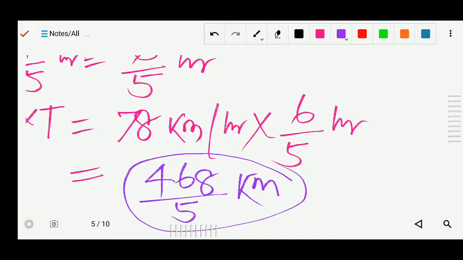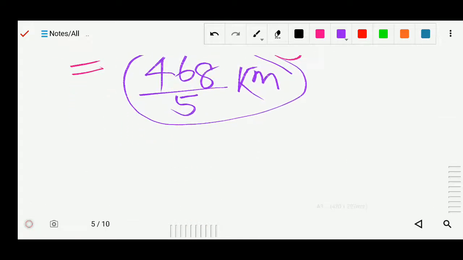Now in this question it is said that she completed 3/7 of the journey after 1 and 1/5 hours. So this 468 by 5 is not the total distance. Okay, so what is it?